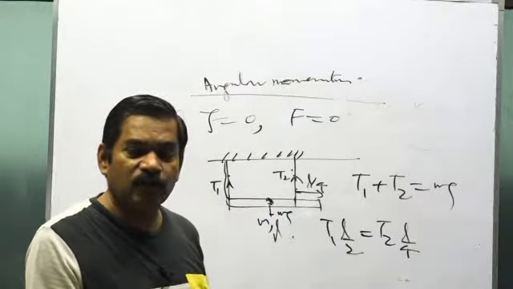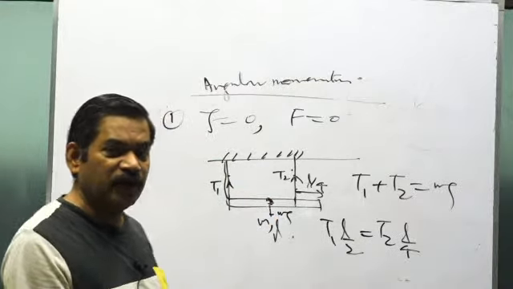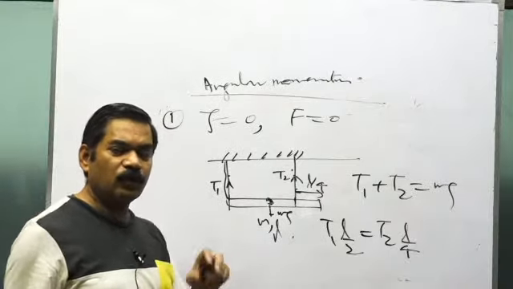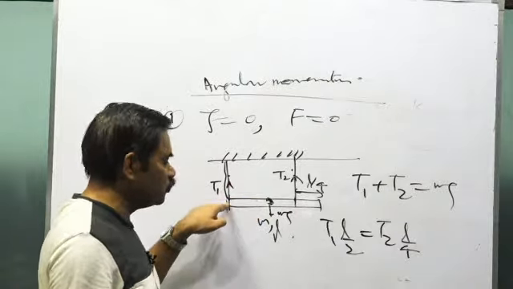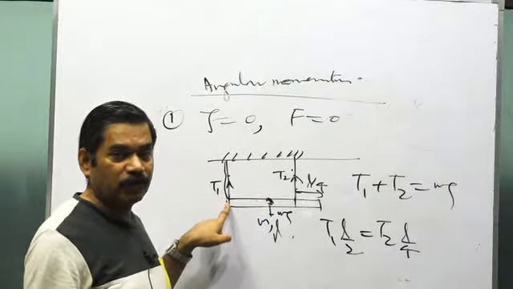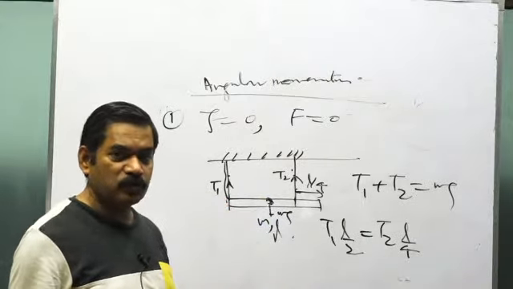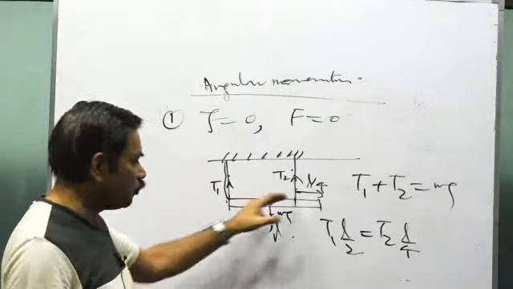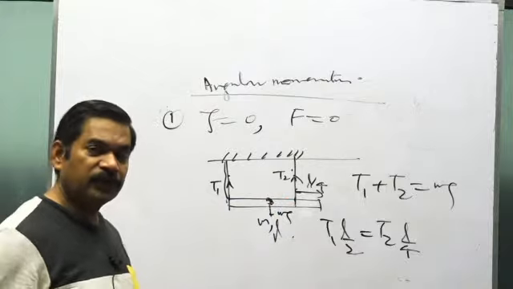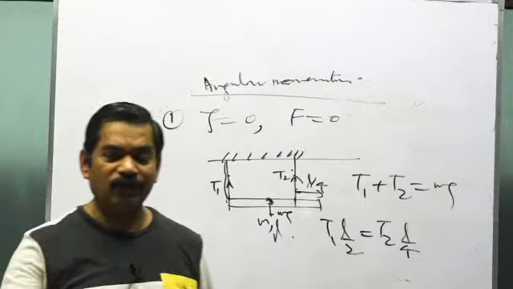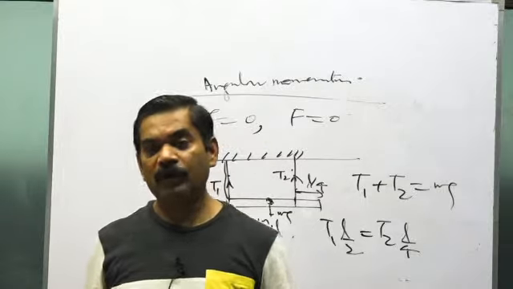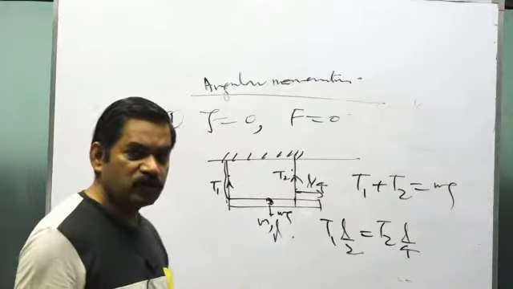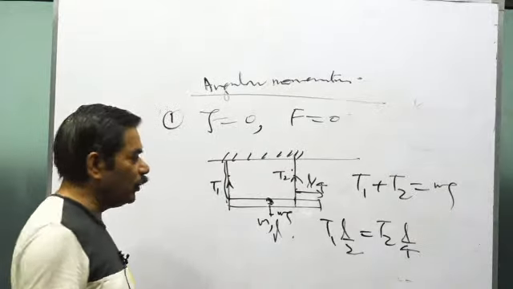One more important point: I took the torque about this point, but it's not necessary that you will be guided absolutely as I'm guiding you in the examination conditions also. Whatever point your brain wants, calculate the torque about that point. The final concept is that if the body is not rotating, it's in rotational equilibrium, and the torque about any point will be 0. So about whatever point you calculate the torque, the clockwise torque will always be equal to the anti-clockwise torque.